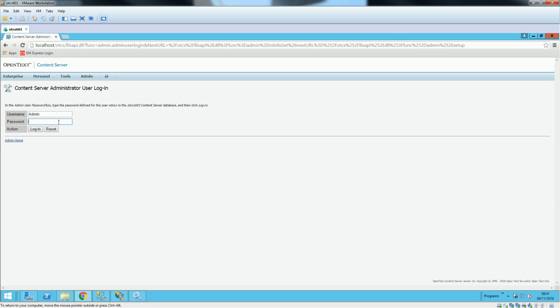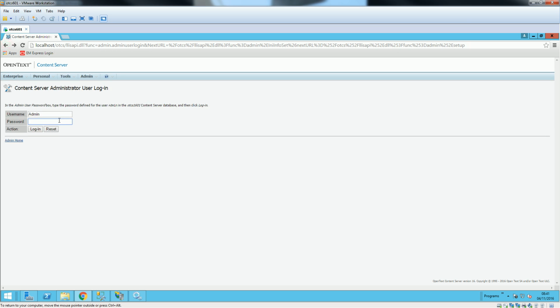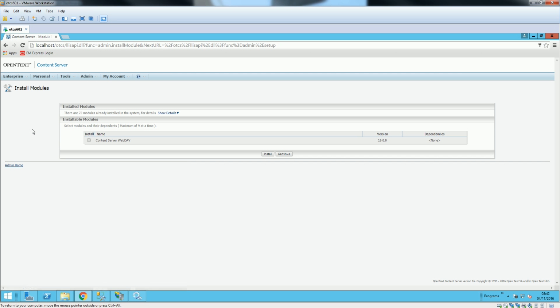So we have to decide in this first page, we choose the password, so I'm going to use the same password here and say login. Okay, so invalid username and password. So it could be livelink instead of the password I gave. So we'll try to use livelink, and livelink is working.